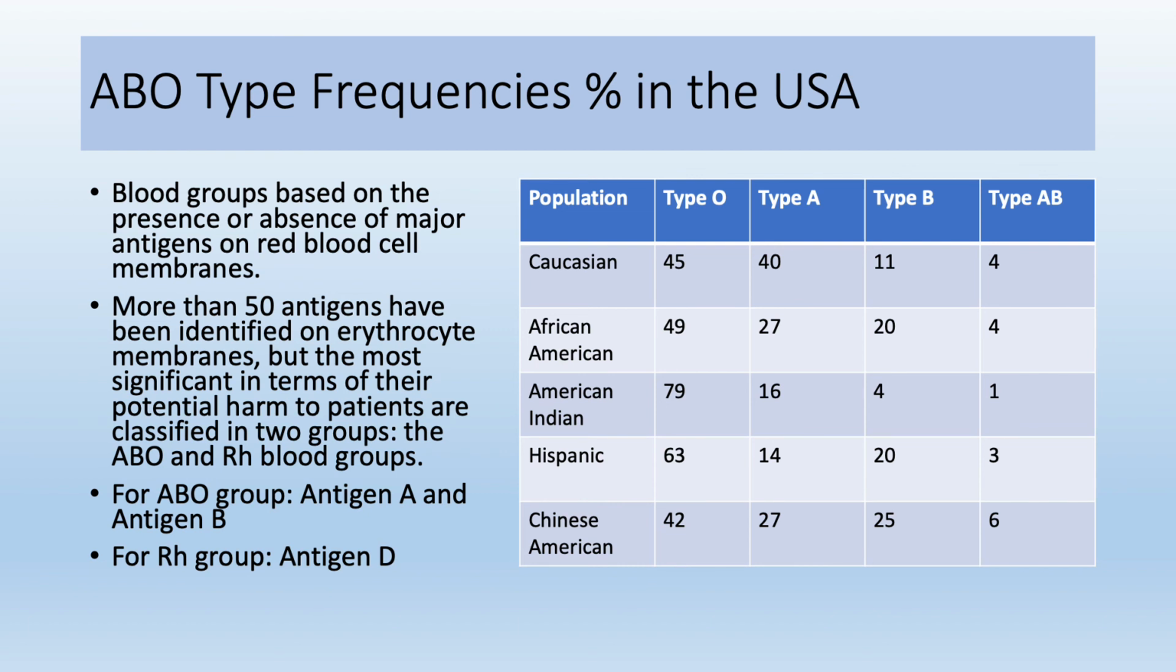When we talk about the RH group, 85% of Americans are RH positive. That means they have the antigen on their red blood cells, and the remaining 15% are RH negative, so they have no antigen D.